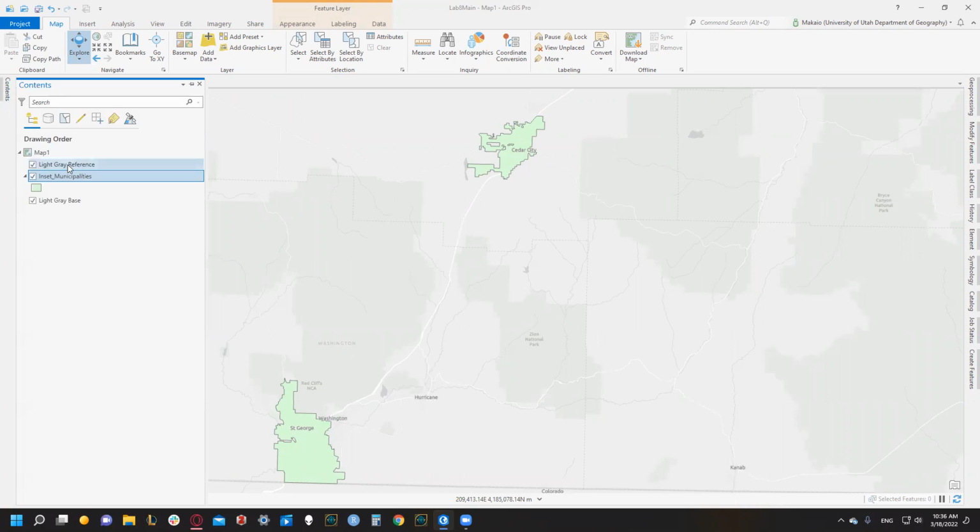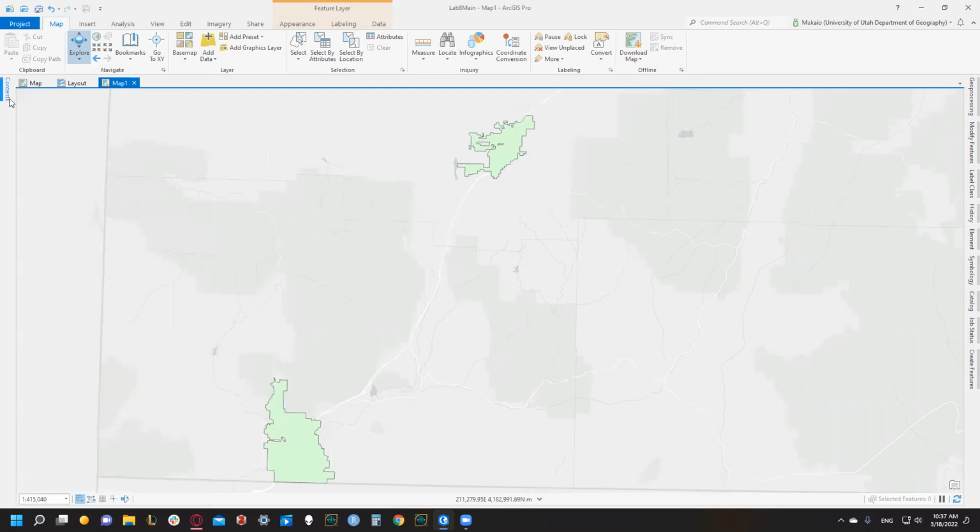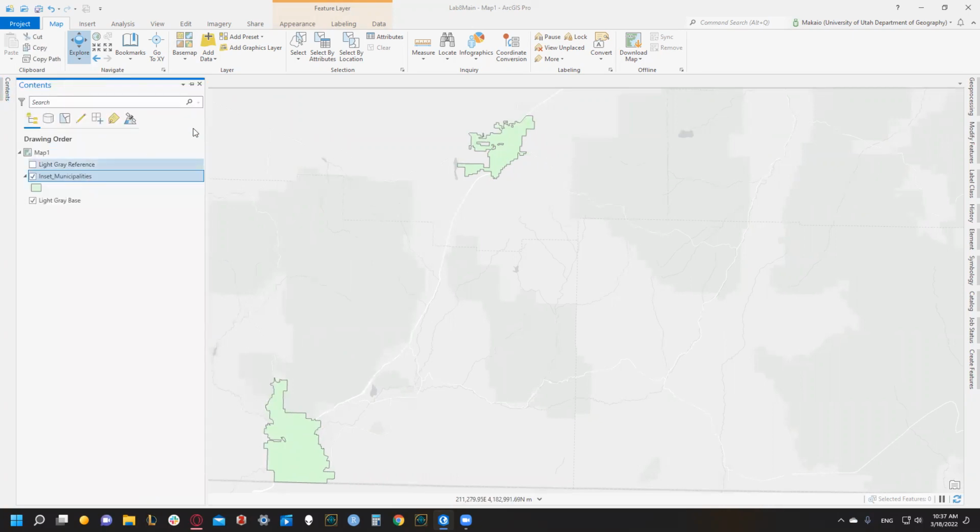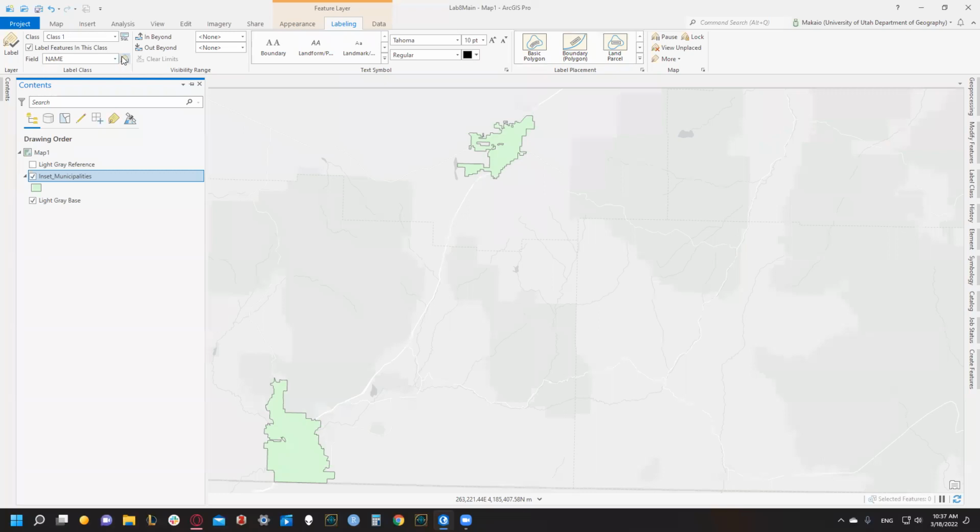So then we're going to turn off our light gray reference. And we can see the labels have disappeared, but that's just because it's part of the light gray reference. And just like we did at the beginning of this lab, we're going to select it, go to labeling, and select the name field. So we've got color, shape, length, area, object ID. We're going to make sure we have name selected, and then click on label. We've got Cedar City and St. George. Awesome.